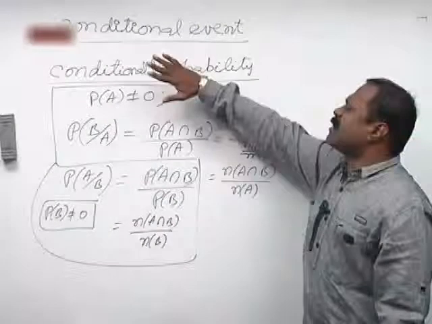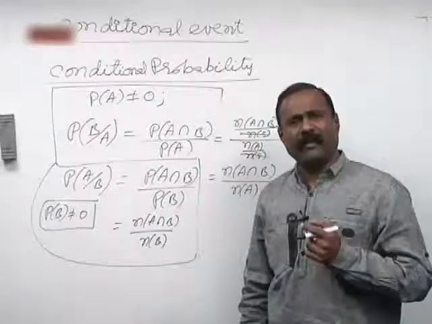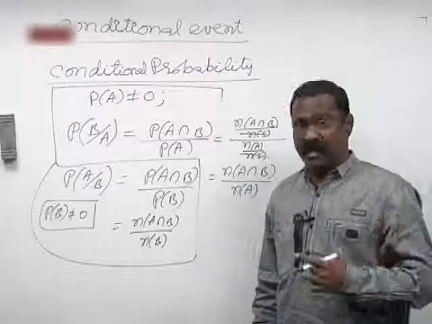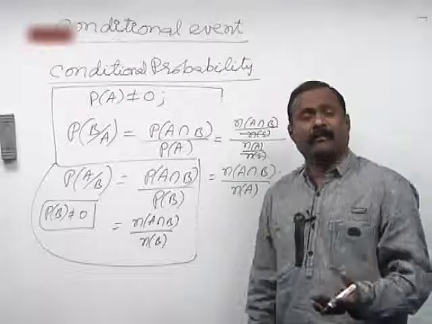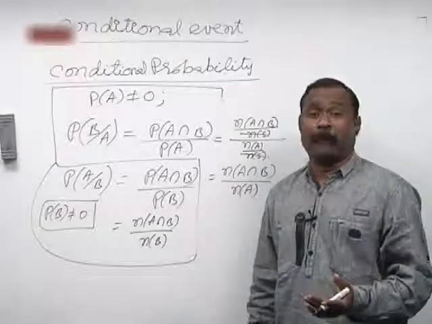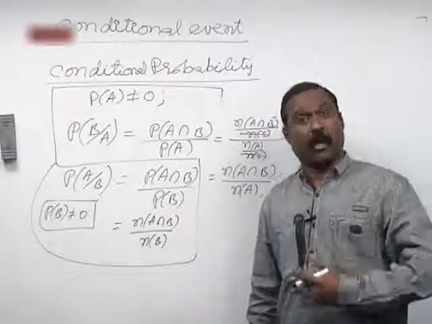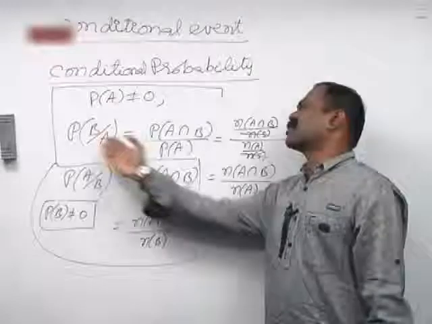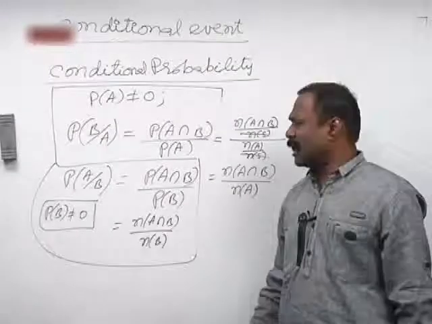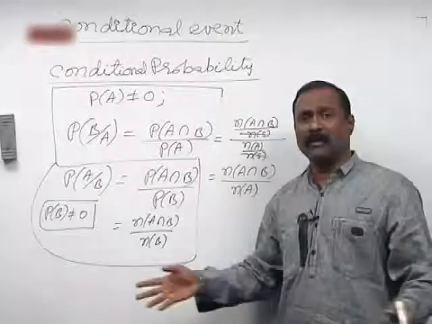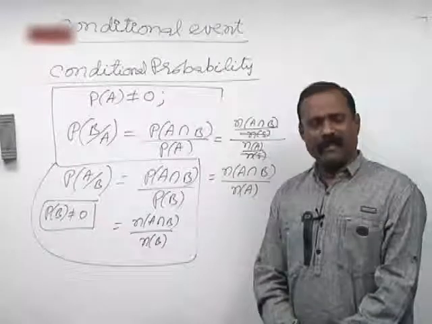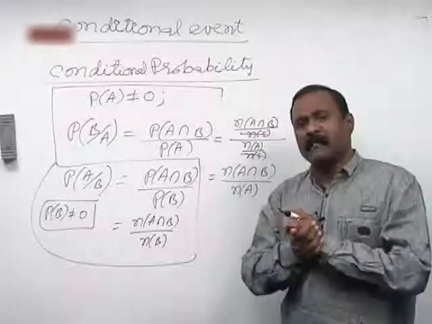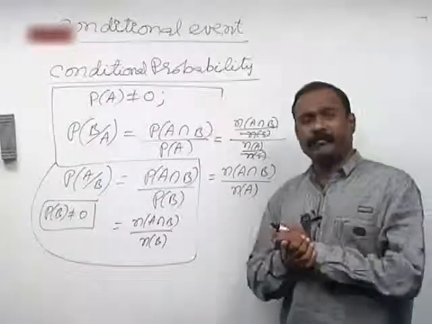Now, basing on conditional probability only, the multiplication theorem will be derived. It's very simple. The multiplication theorem, also said to be compound probability, you just have to cross multiply this. That's all, nothing more than that. Cross multiply this to get the multiplication theorem. We will be discussing that now. But before that, you should exactly understand this definition.